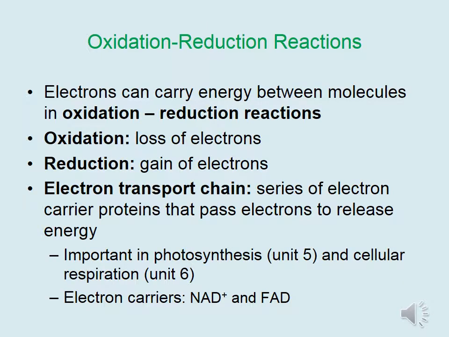During energy conversions, electrons can carry energy between molecules in oxidation-reduction reactions. Oxidation refers to the molecule that loses an electron, while reduction refers to the molecule that gains the electron. These electrons very often are transported in electron transport chains, which are a series of electron carrier proteins that pass electrons to release energy. These sorts of reactions are important in photosynthesis and cellular respiration, discussed in later units. Common electron carriers include NAD+ and FAD.